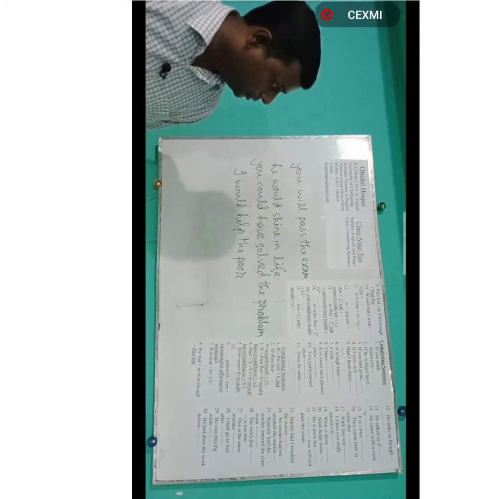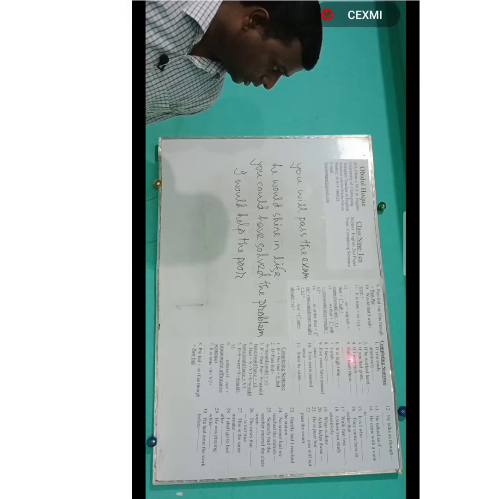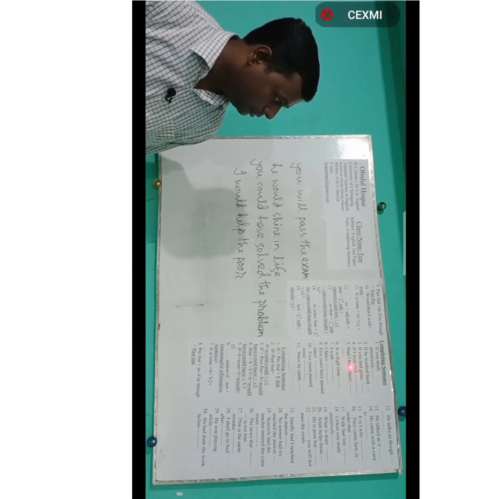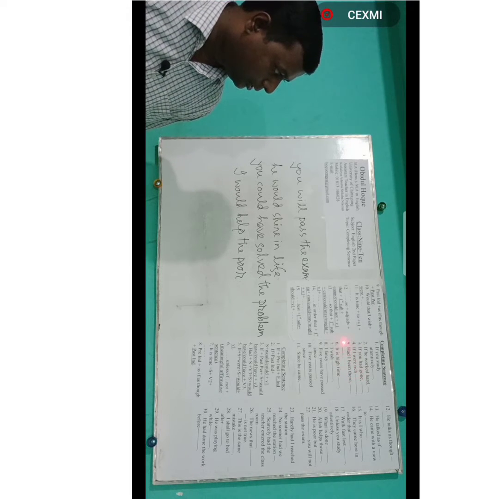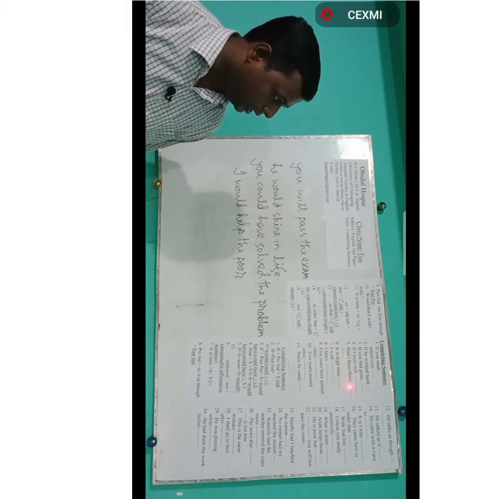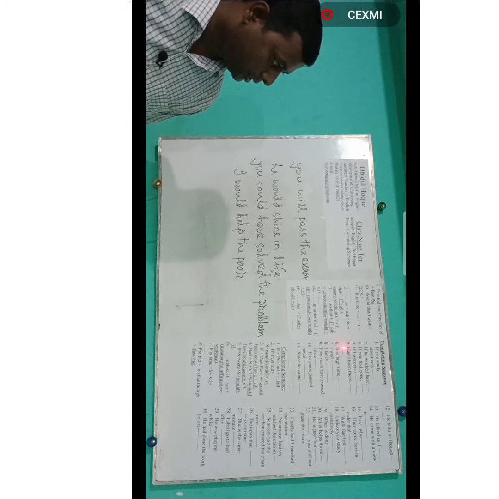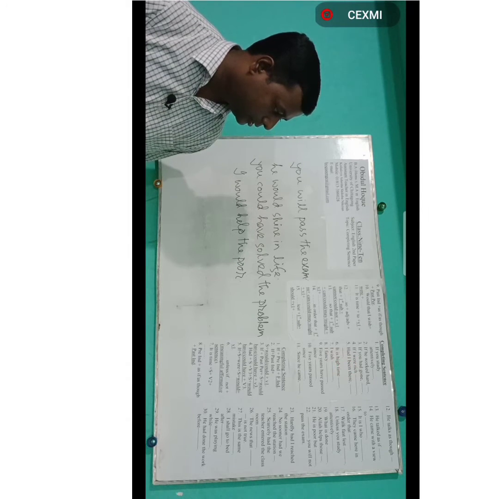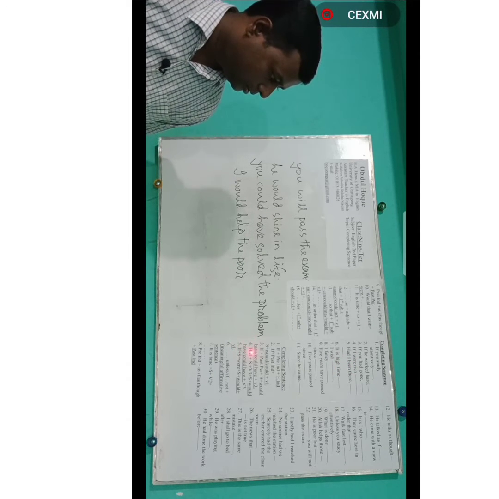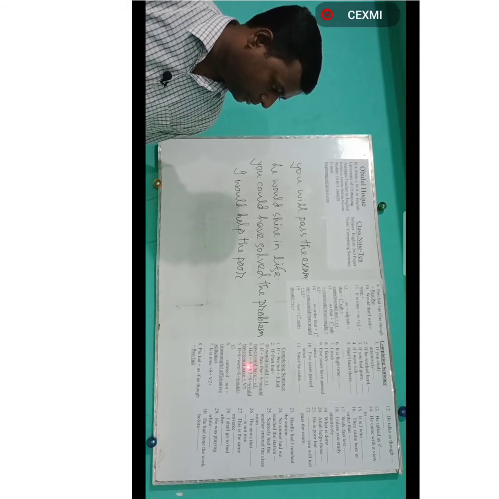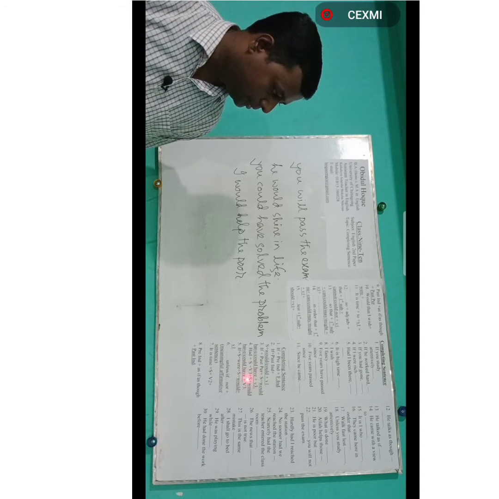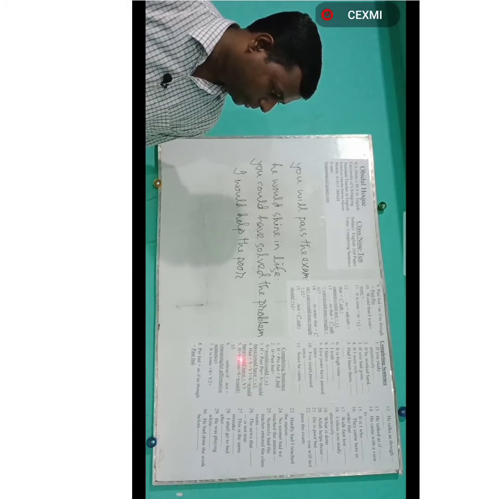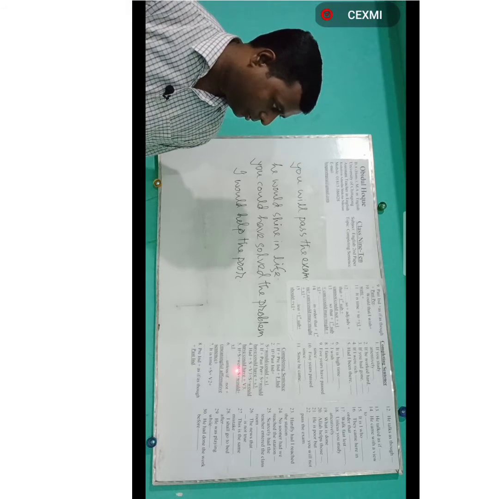Dear students, which number is it? I have done number 4. Then come to number 5. Had I been there. If there is had plus subject plus past participle form of verb, the structure to follow is had plus subject plus V3 plus subject plus would have or could have plus past participle form of verb.